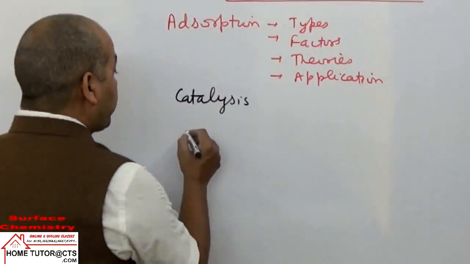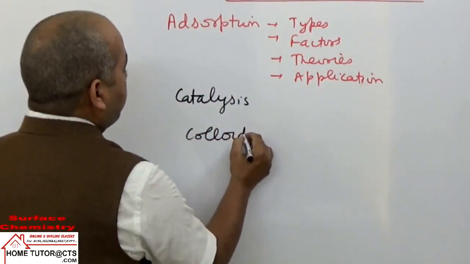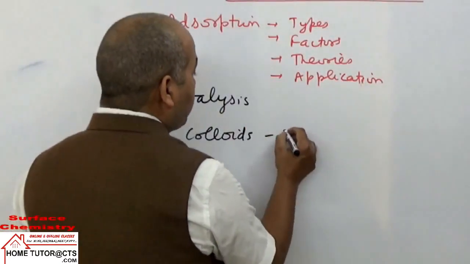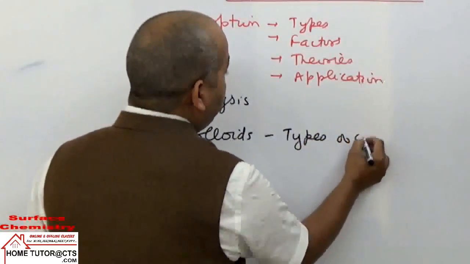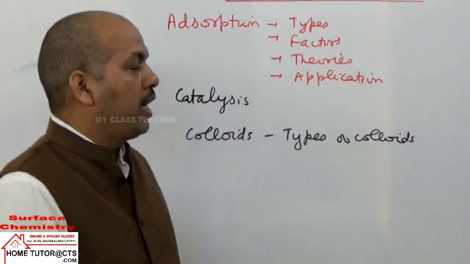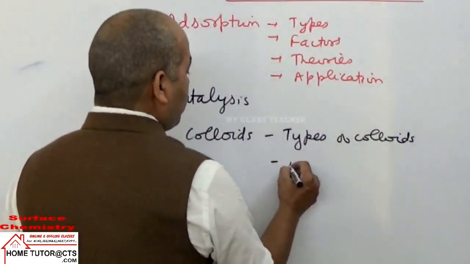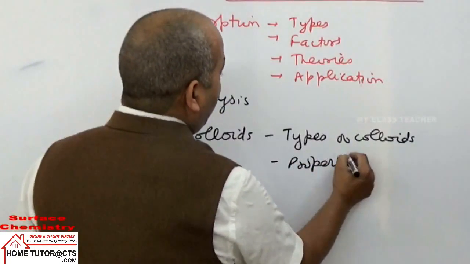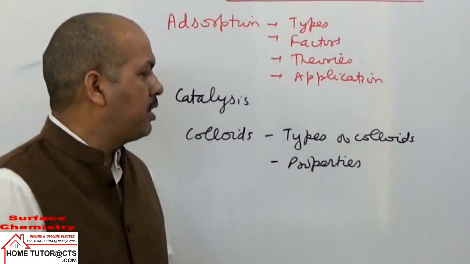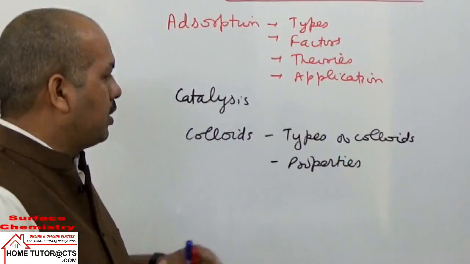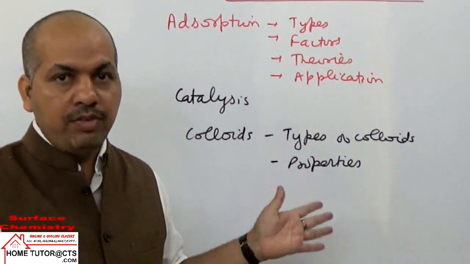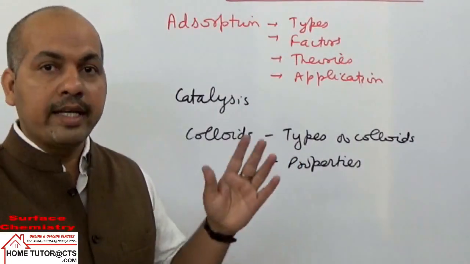And then the third part in the chapter is colloids. We will study different types of colloids, their classification, and their different properties. Types means classification of colloids into different types, then the differences. Of the colloids, sols and gels, especially we will focus on sols,